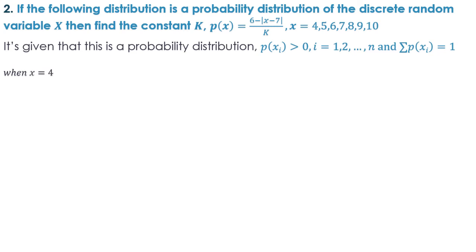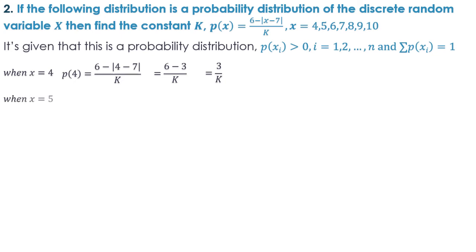When x is equal to 4, we are going to take p4. Now the function is given as (6 minus modulus of x minus 7) upon k. Modulus means that when we remove the modulus, any value which is in the modulus will stay positive. If I take 4 minus 7, my answer is negative 3. So when I remove the modulus, it is going to be positive 3. So 6 minus 3 would be 3 upon k.